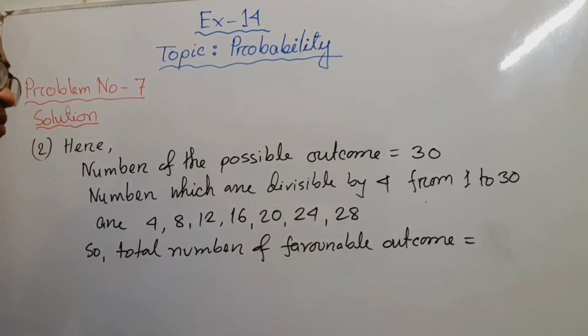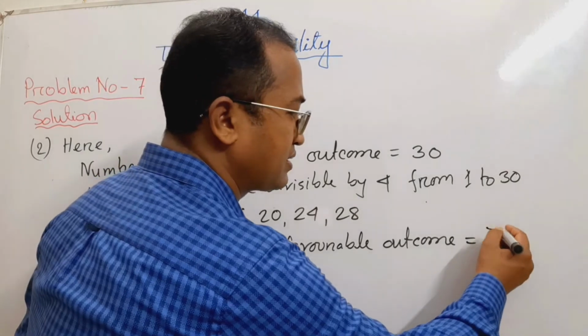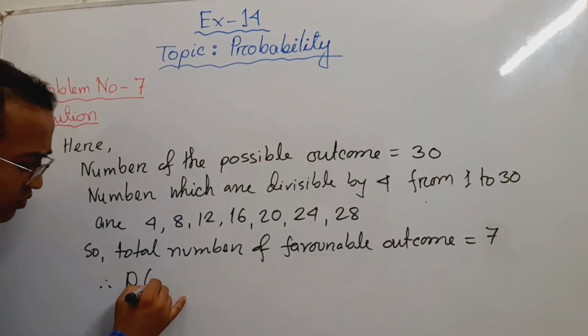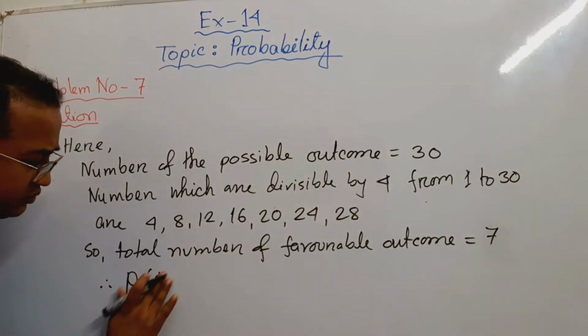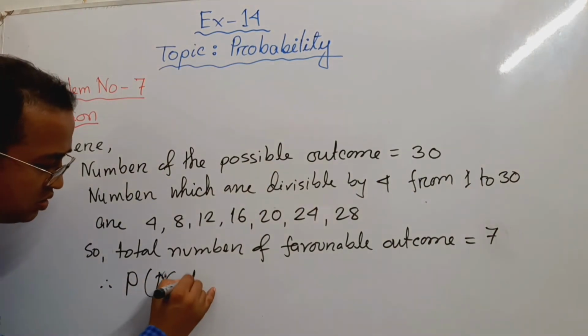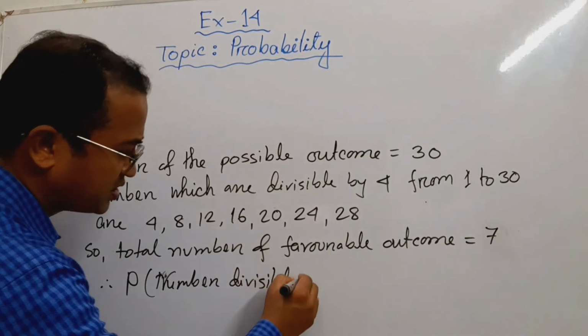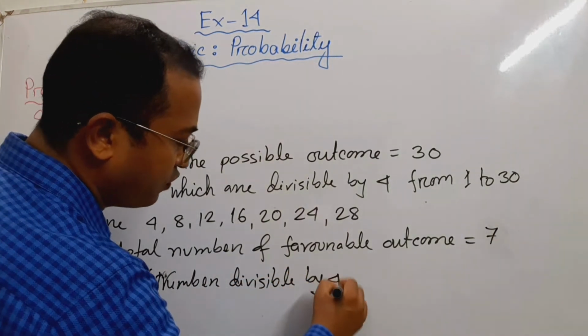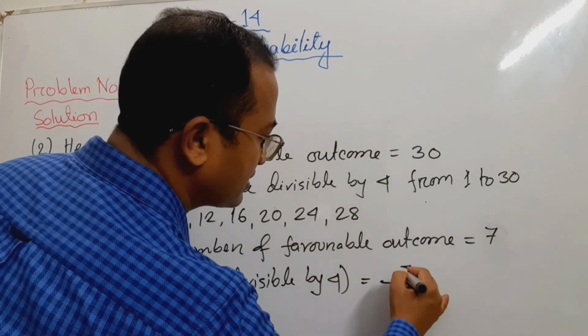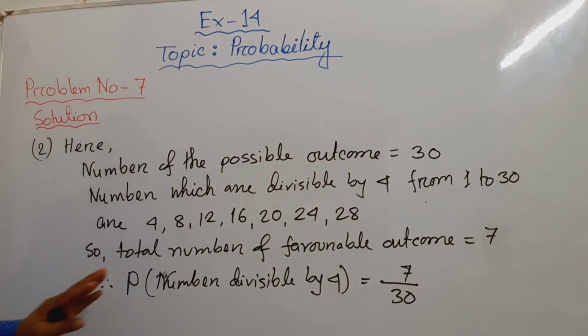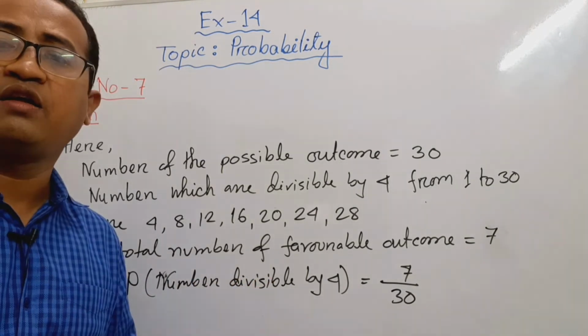So the total number of favorable outcomes is 7. So the probability of a number divisible by 4 is 7 by 30.